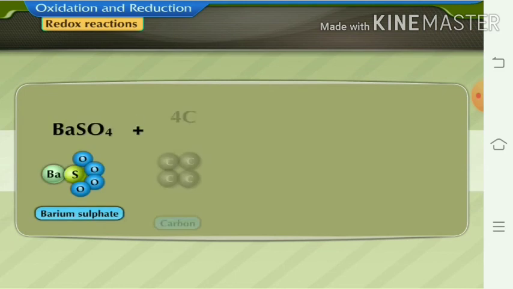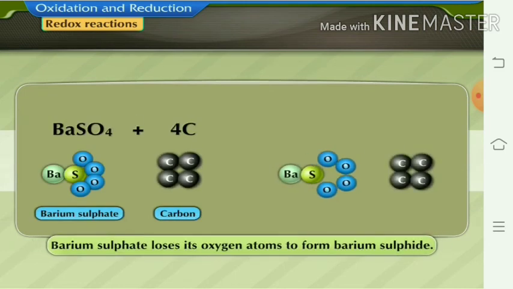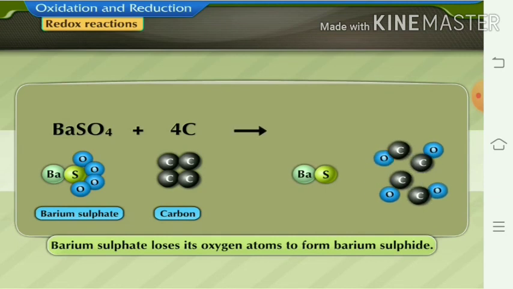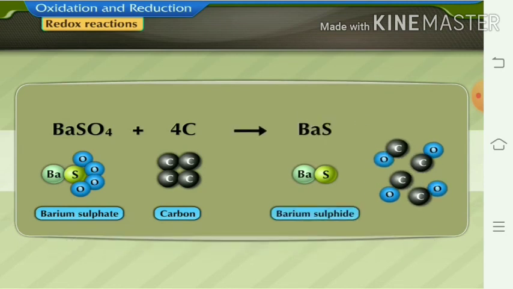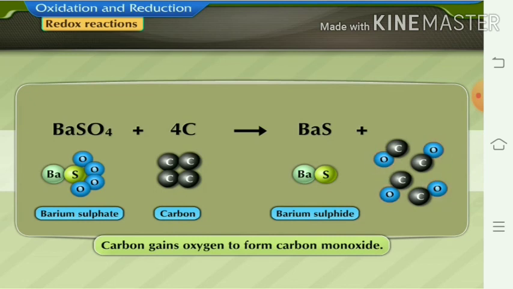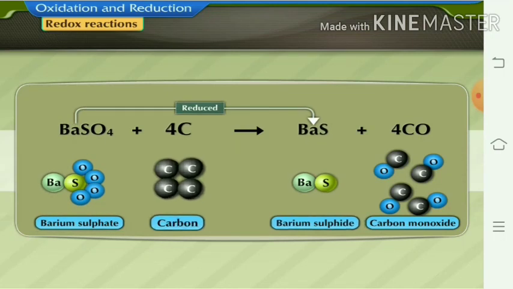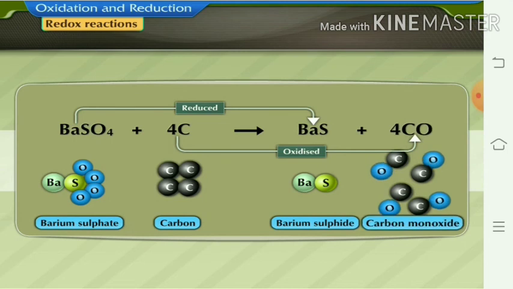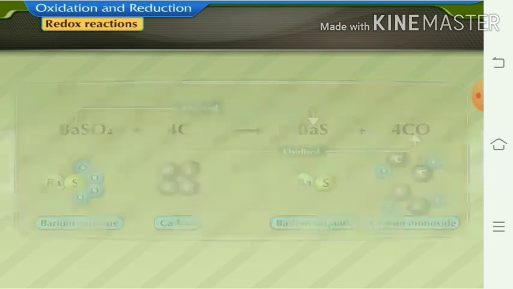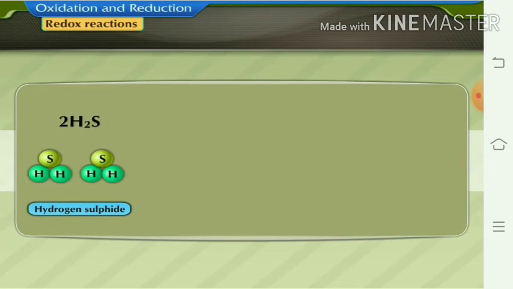Another example of redox reaction we can see is this: suppose we have taken barium sulfate and carbon is added into it, then barium sulfide is formed and oxygen from SO4 is taken by the carbon. It undergoes oxidation to give carbon monoxide. Thus BaSO4 gets reduced into BaS, barium sulfide, and carbon gets oxidized into carbon monoxide.